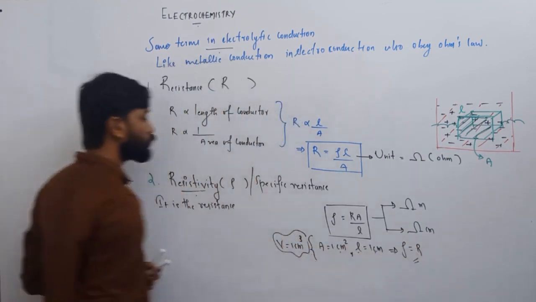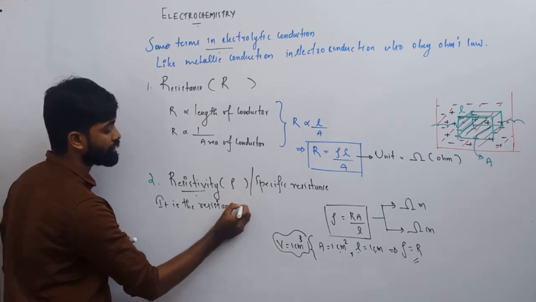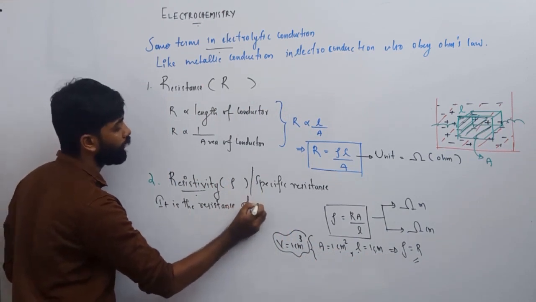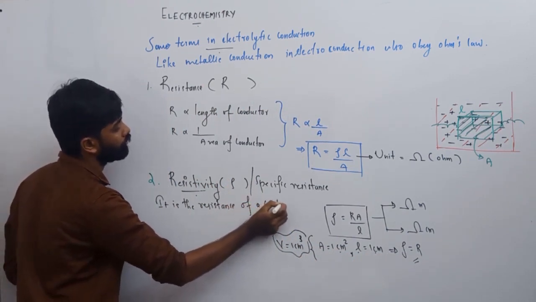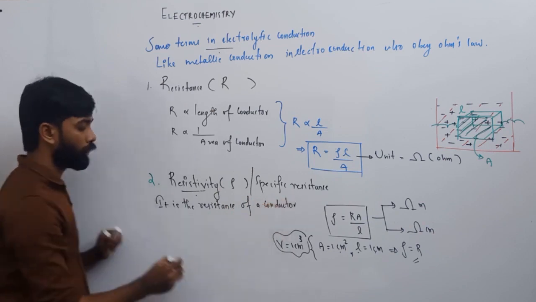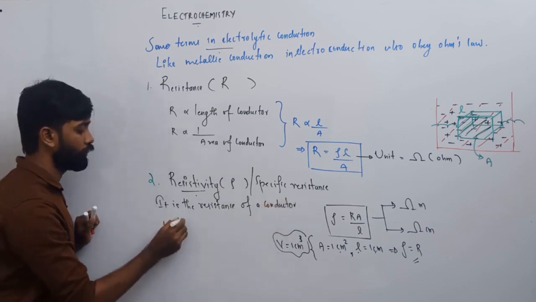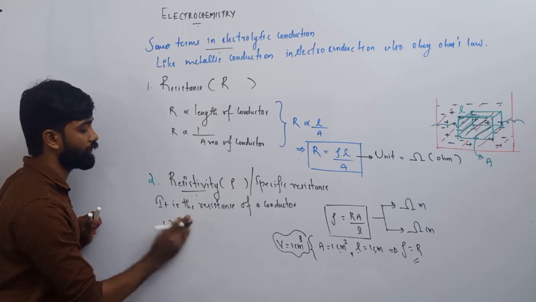Resistivity is the resistance of a conductor with a unit volume of 1 centimeter cube.